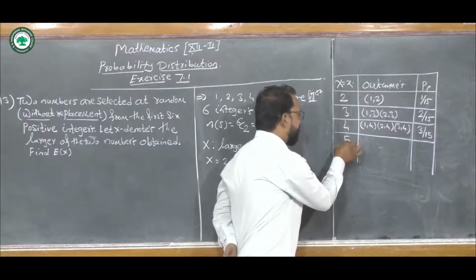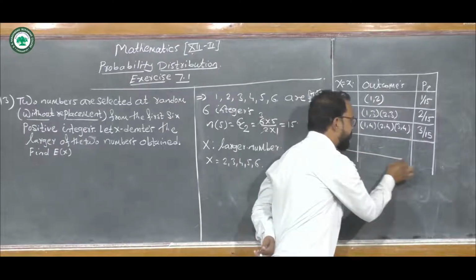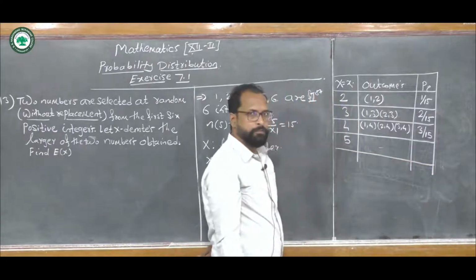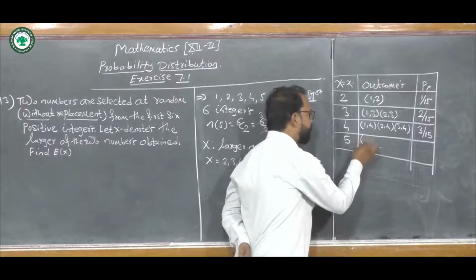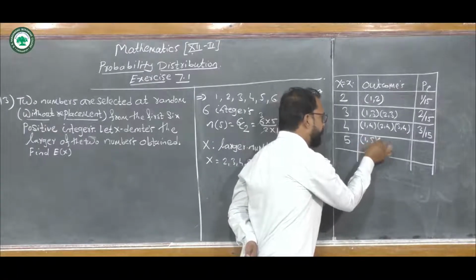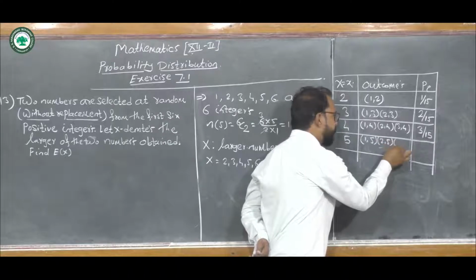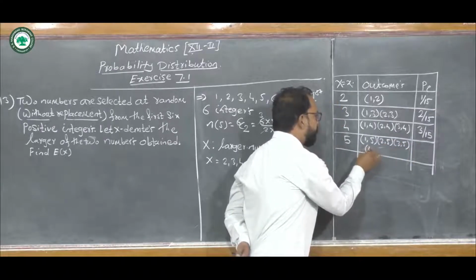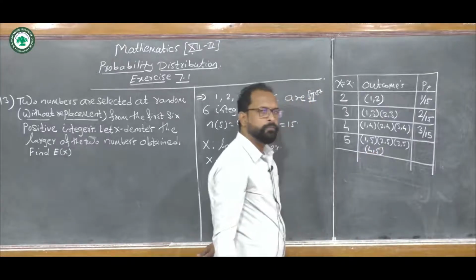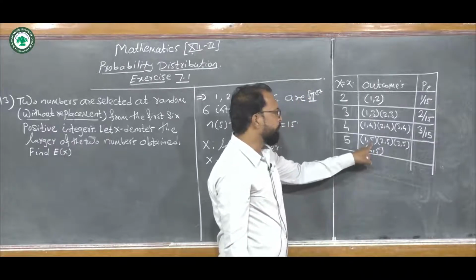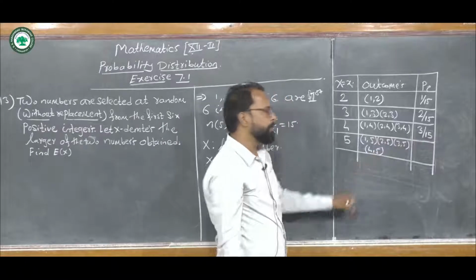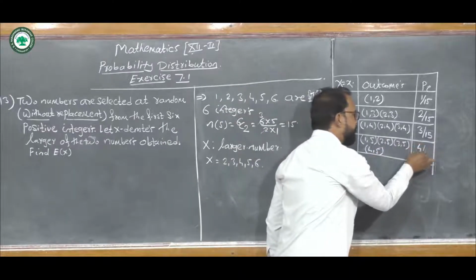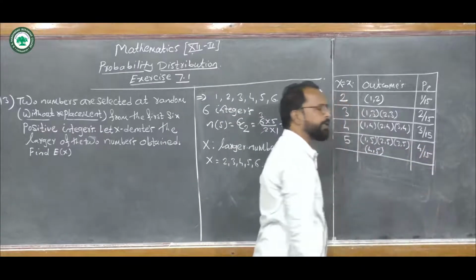Now if we take x equals 5, the outcomes are (1, 5), (2, 5), (3, 5) and (4, 5), that is 4 outcomes. So its probability becomes 4 upon 15.